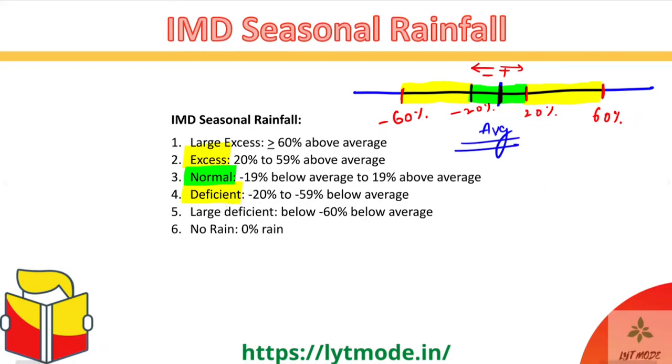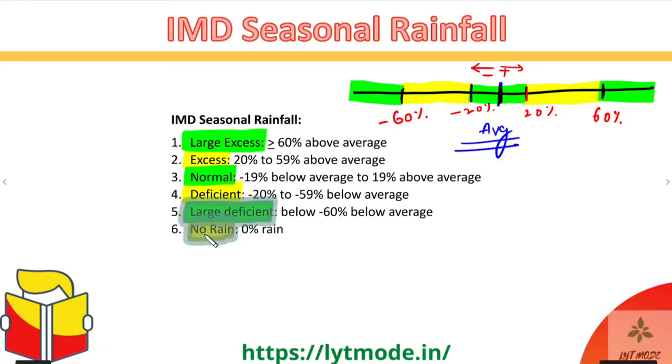Then if this goes beyond 60%, 60% or higher, then it becomes large excess, and if it goes beyond minus 60% or even lower, then it becomes large deficit. And then there is one more: if there is 0% rain or basically no rainfall, then it is defined as no rain. Okay, so these are the types of rainfall which the IMD has defined for India.